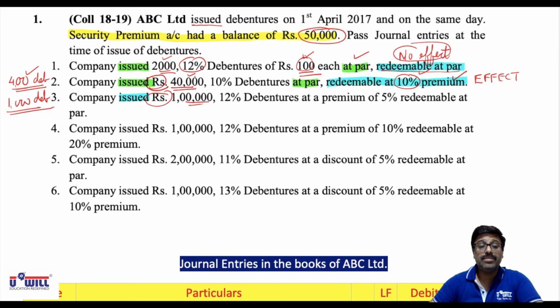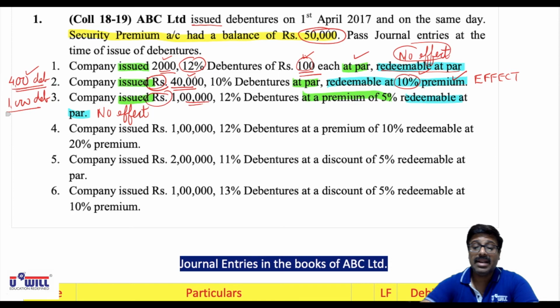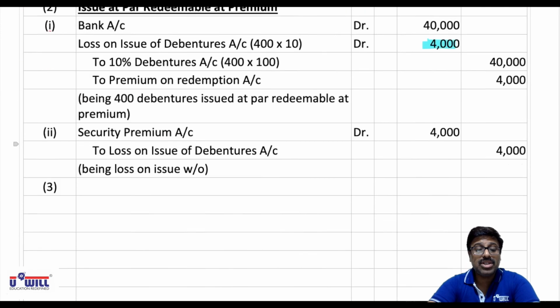Company issued 1 lakh 12% debentures at a premium of 5%. Now the company has issued at a premium of 5%, but the debentures are redeemable at par. So once again, tell me, since they are redeemable at par, will it have any effect? No effect. So the entry of issue at premium will remain as it is. Redemption at par will have no effect.